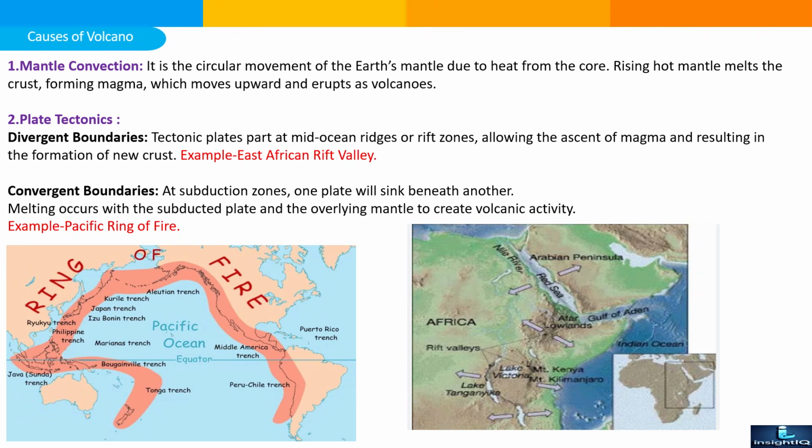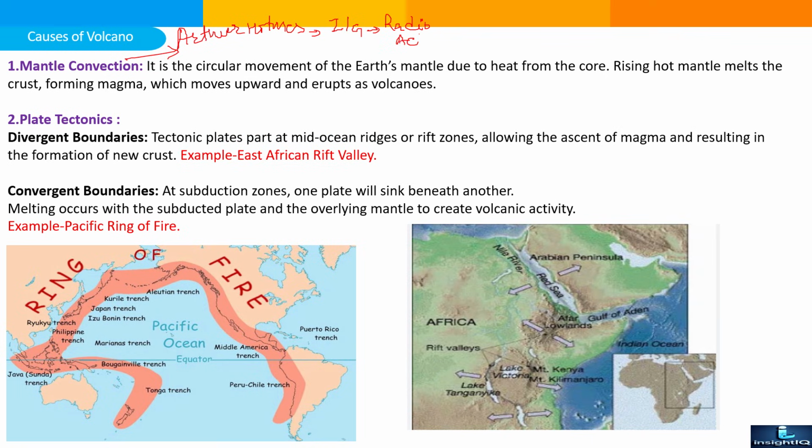Now we try to understand what are the primary causes behind volcanic eruption. So some of the major causes are listed here. First is mantle convection. This theory is suggested by Arthur Holmes. According to Arthur Holmes, in the mantle there will be intense heat generated due to the availability of radioactive substances.